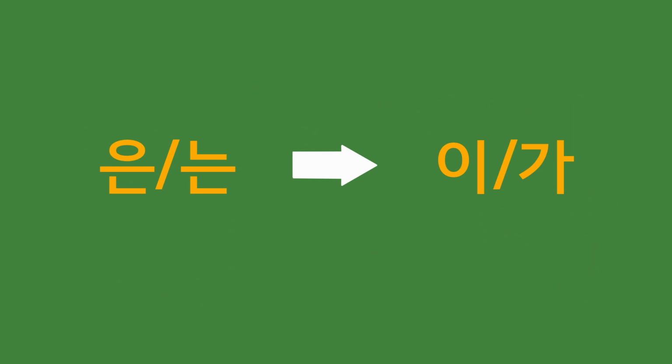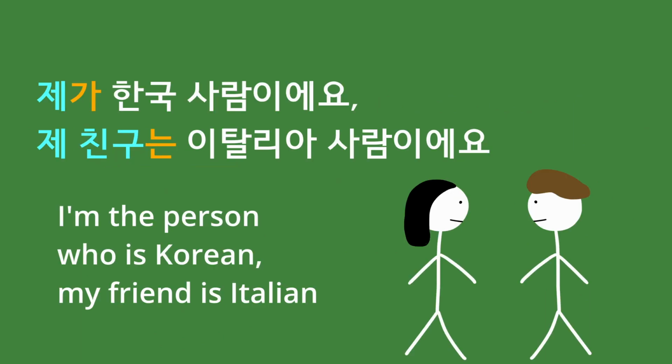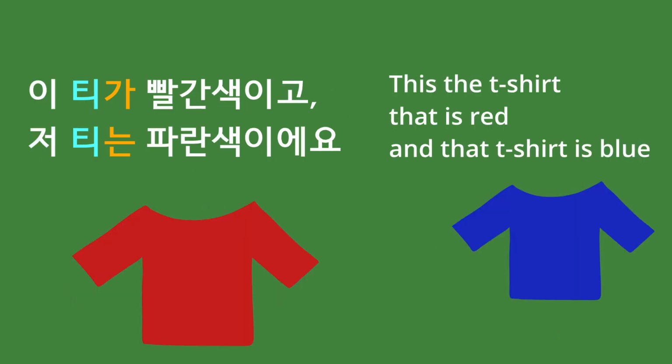Let's try changing the first particle to 이가. 제가 한국 사람이에요. 제 친구는 이탈리아 사람이에요. Someone may be confused if my friend is Korean or may have asked which one of us is Korean. So 가 is used to emphasize that I'm the person who is Korean. Instead, the particle 는 can express that he is different because he is Italian, not Korean like me. Or it can purely describe that he is Italian. And that's it. 이 티가 빨간색이고 저 티는 파란색이에요.